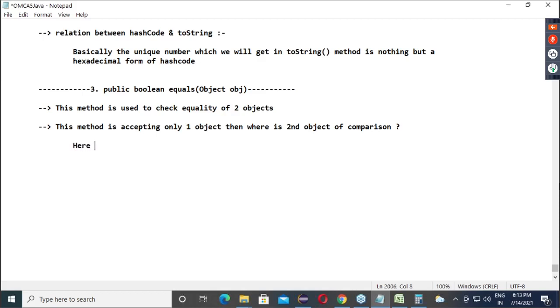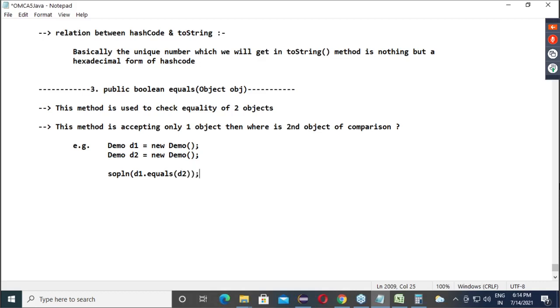Here, for example, observe, if we have Demo D1 equals new Demo, and Demo D2 equals new Demo, and you want to cross-check whether these two objects are equal or not, how will you write it? Let's say System.out.println of D1 dot equals D2. Problem solved.